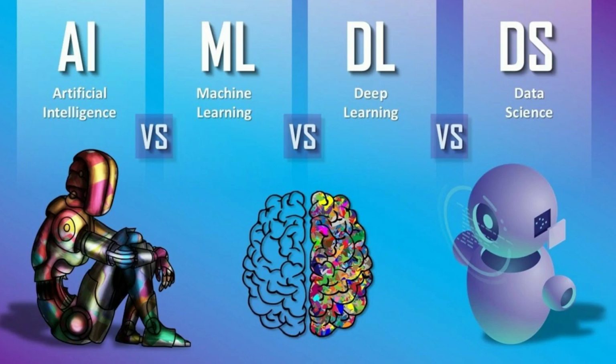This particular video will be discussing the most fundamental thing in data science: what is the difference between artificial intelligence, machine learning, deep learning and data science. I'm just going to write it as DS, that is data science.